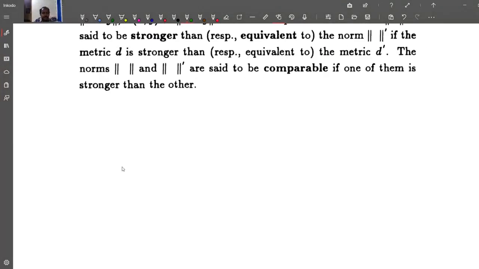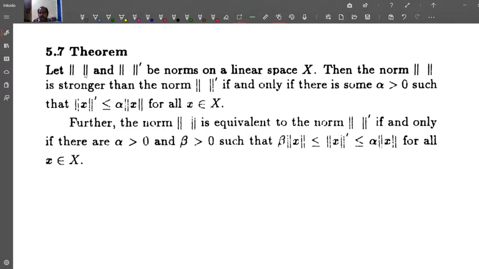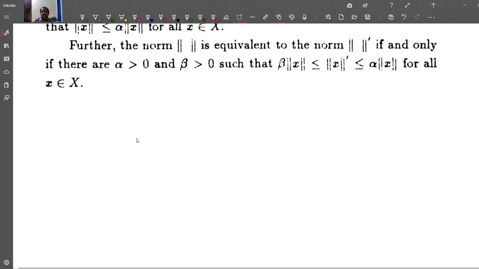Now we discuss a theorem. Let norm and norm dash be norms on the linear space X. Then the norm is stronger than the norm dash if and only if there is some alpha greater than 0 such that norm dash of x is less than or equal to alpha times norm x for all x in X. Further, the norm is equivalent to norm dash if and only if there are alpha greater than 0 and beta greater than 0 such that beta times norm x is less than or equal to norm dash of x, that is less than or equal to alpha times norm x for all x in X.